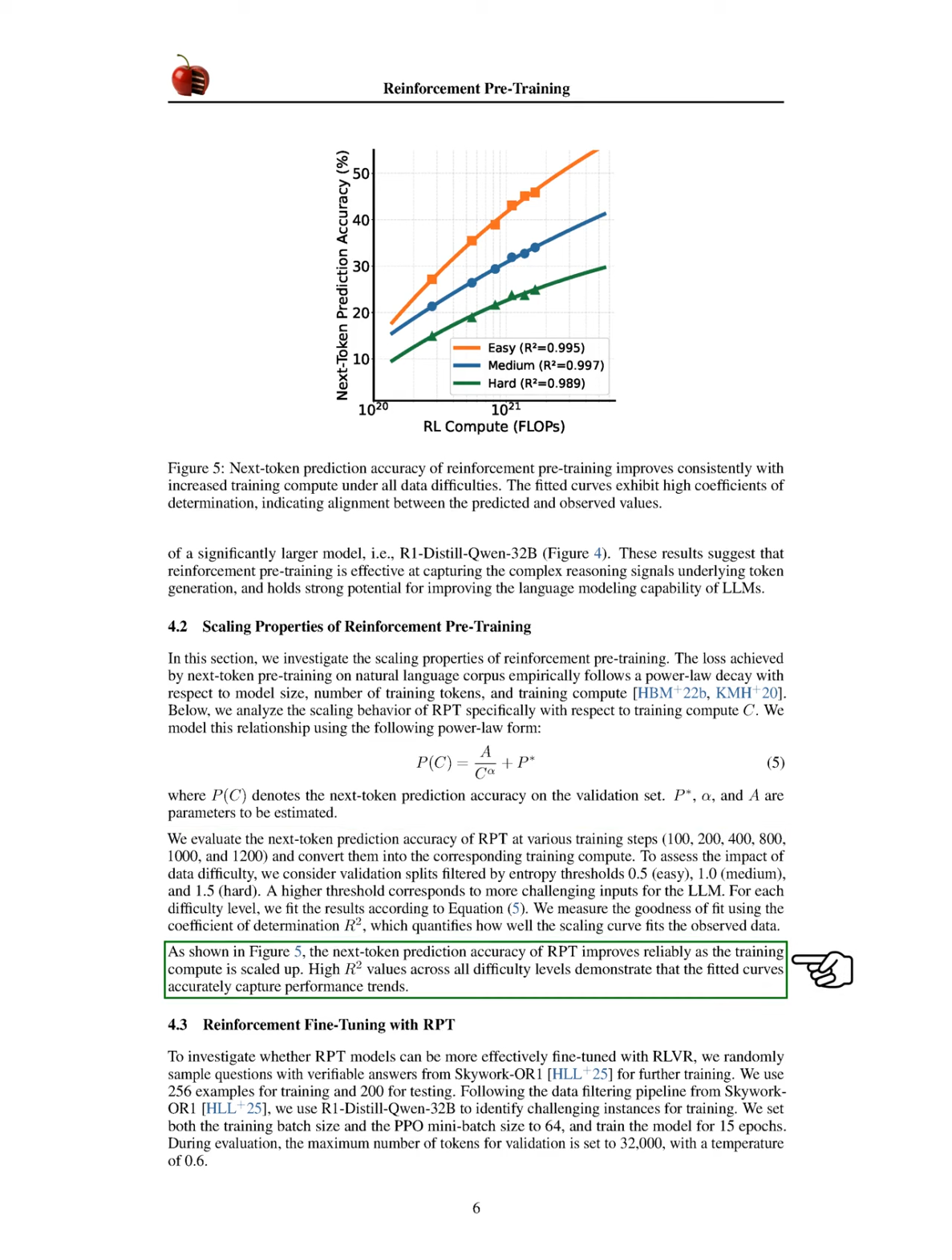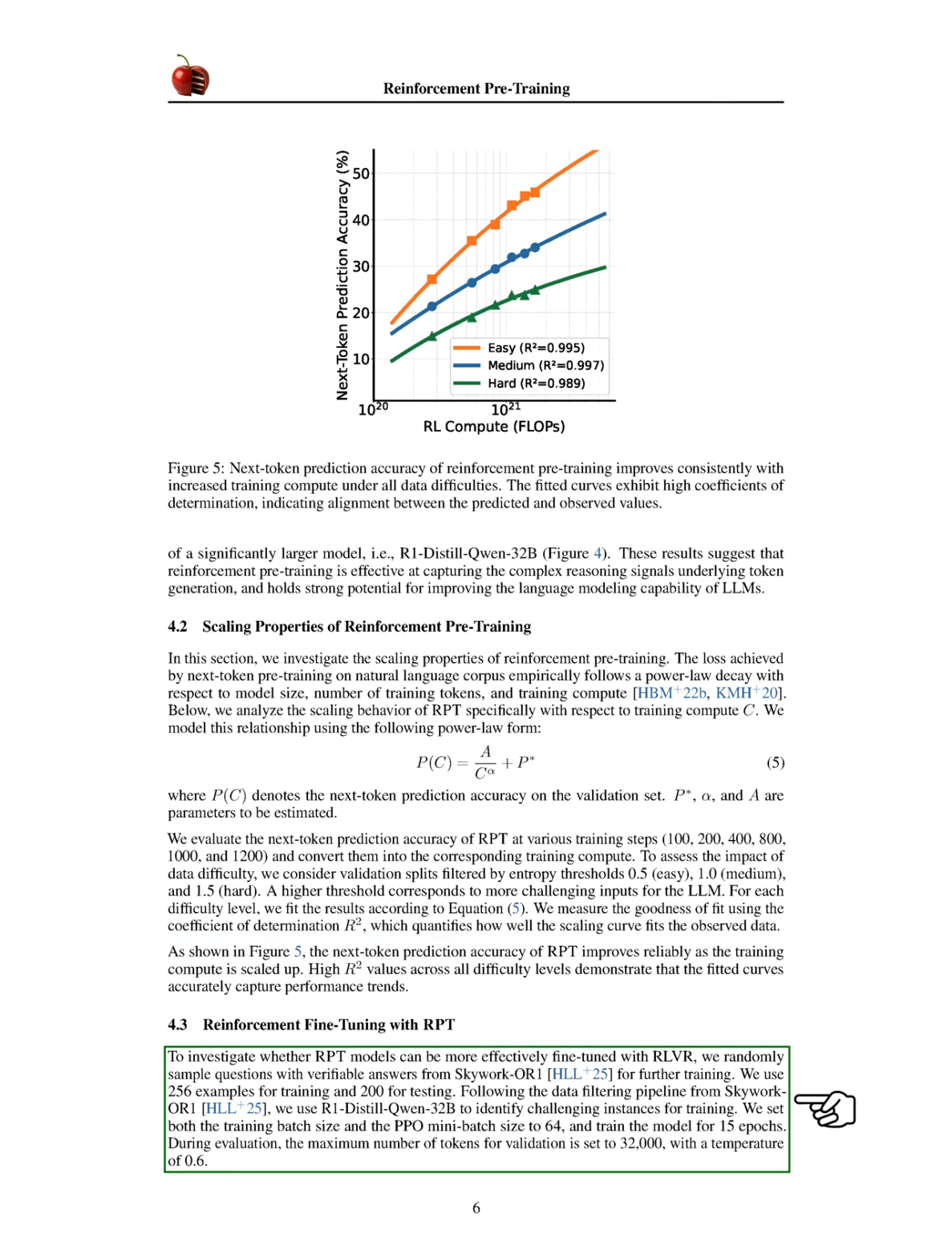Our results show that as we increase training compute, the next token prediction accuracy of RPT improves reliably, with high values indicating a good fit to the observed data. To assess if RPT models can be fine-tuned more effectively with reinforcement learning for verifiable reasoning, RLVR, we randomly select questions with verifiable answers from Skywork OR1 for additional training.